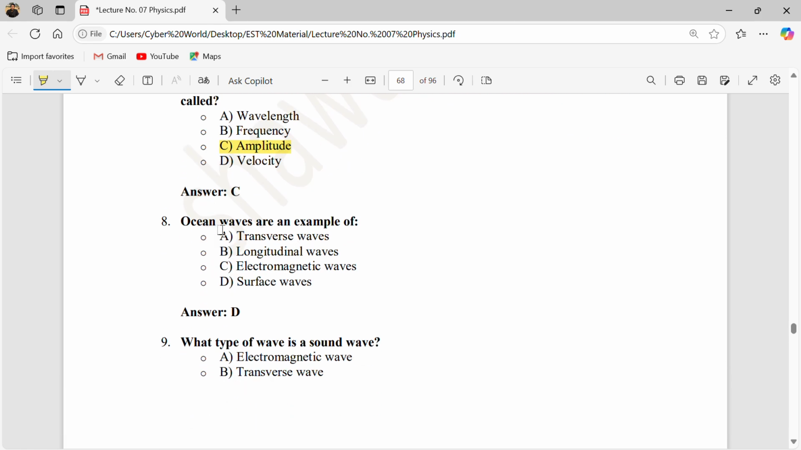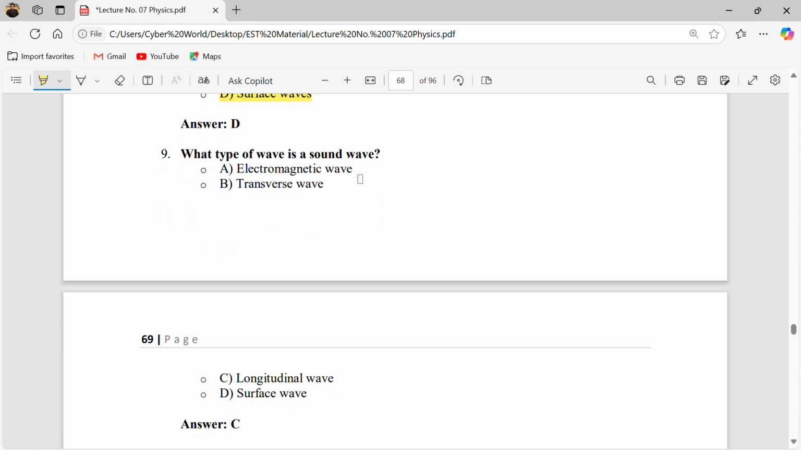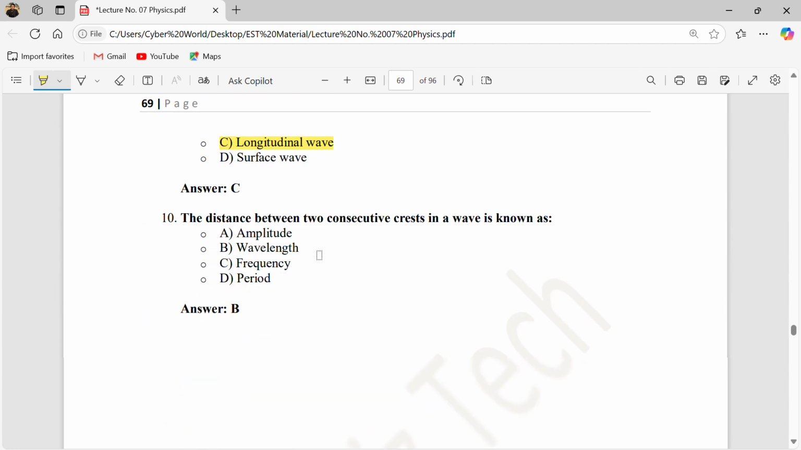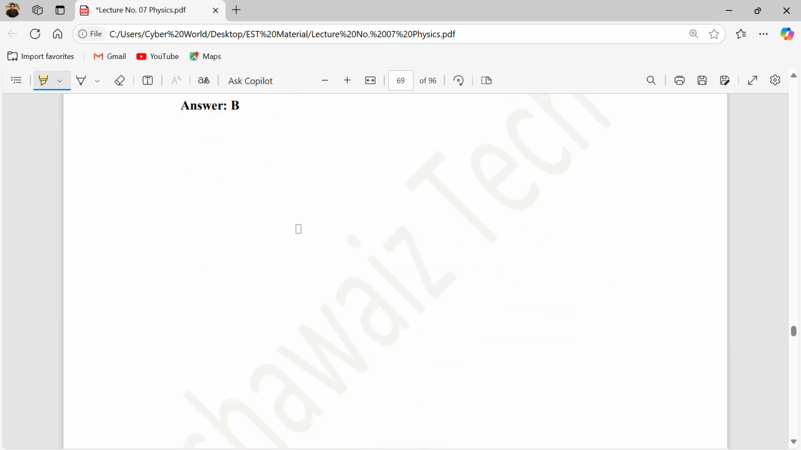The maximum displacement of a particle from rest position is called the amplitude. Okay. Ocean waves are an example of which? We know that ocean waves are an example of surface waves. Okay. Which type of wave is a sound wave? Electromagnetic wave is not a sound wave. Transverse wave is not a sound wave. Yes, longitudinal waves, mechanical waves basically are the sound waves. Okay. The distance between two consecutive crests and troughs, we know, is the wavelength.